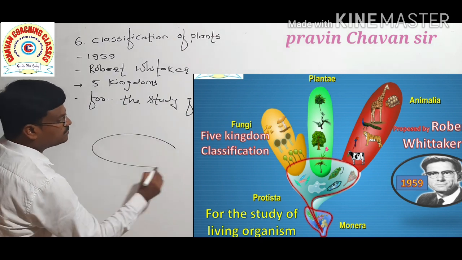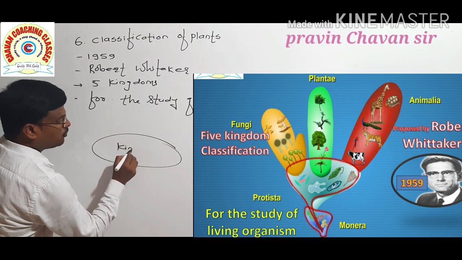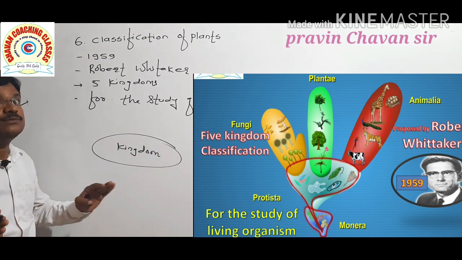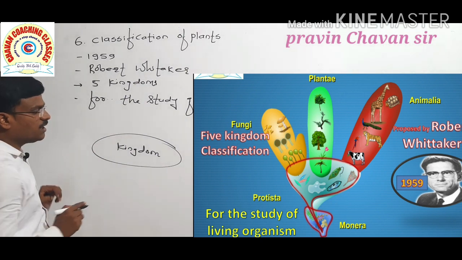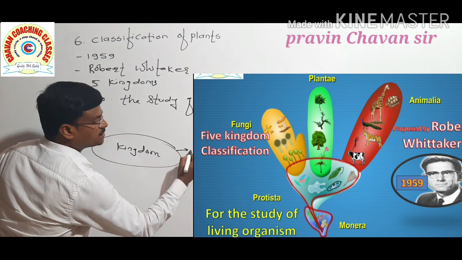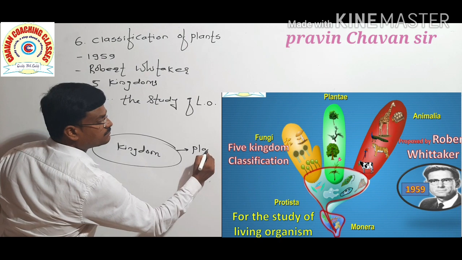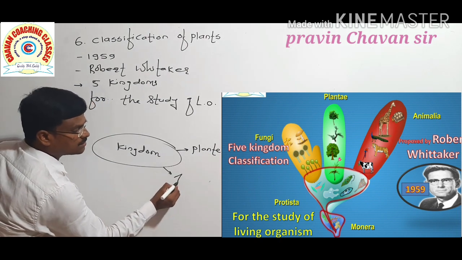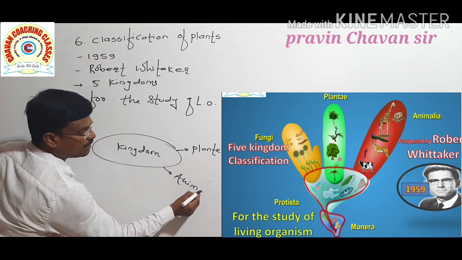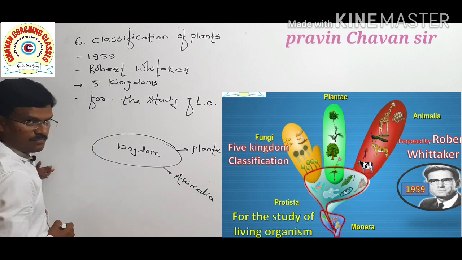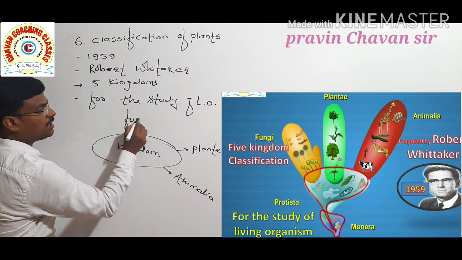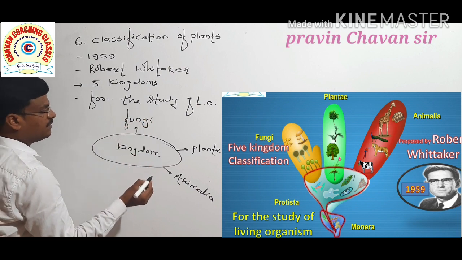Here, we are going to represent the 5 kingdoms in a different manner, so it helps to understand. All the plants are in the kingdom Plantae, all the animals in Animalia, and all the fungus in kingdom Fungi.